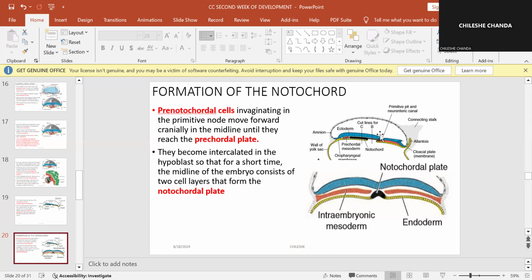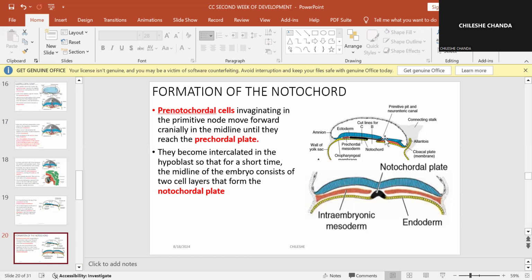This is supposed to be the cephalic end, and this is supposed to be the caudal end of this embryo.